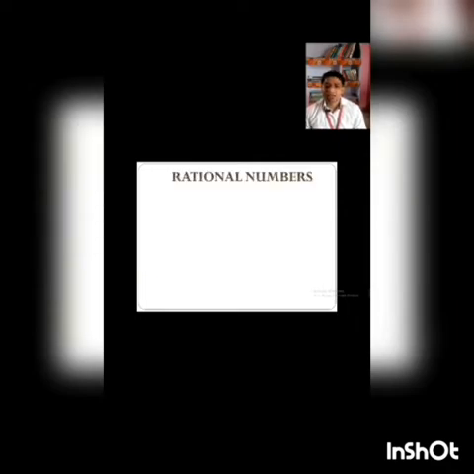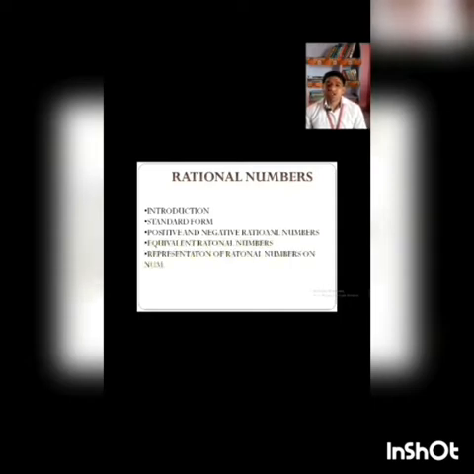Today we are going to learn our fourth group of numbers, that is rational numbers. Yes, this is our today's topic. In rational numbers part 1, the topics we are going to cover are: introduction, standard form of rational numbers, positive and negative rational numbers, equivalent rational numbers, representation of rational numbers on the number line, and rational numbers between two rational numbers.